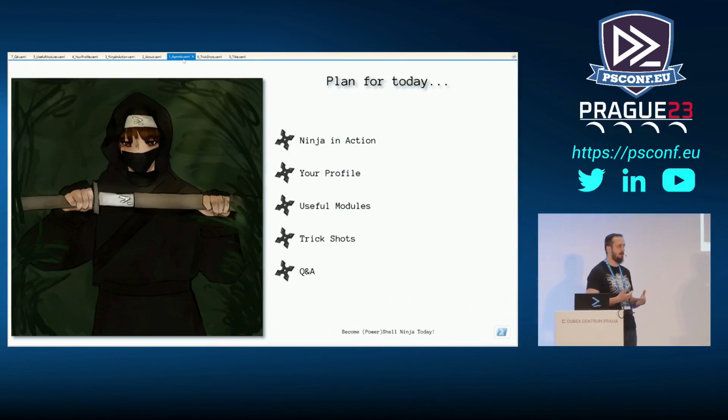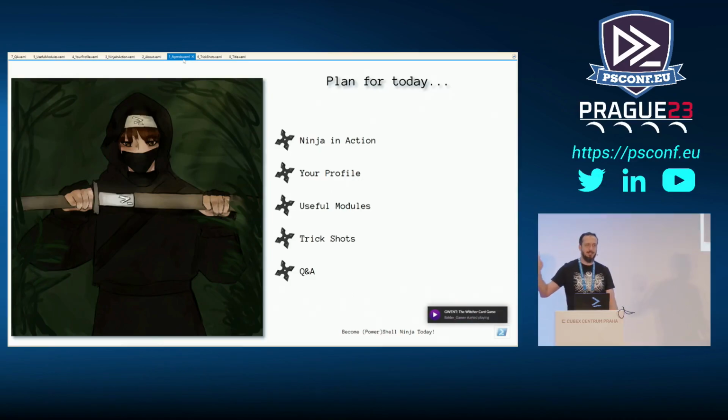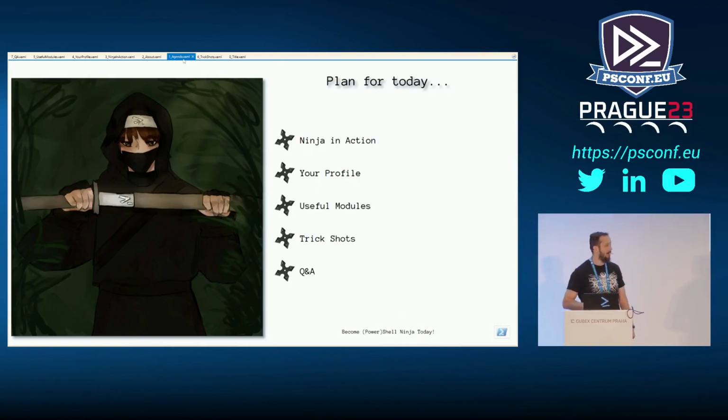So I will spend some time talking about profiles because, well, basically that's the primary tool where you will set up your tool set, where you make sure that your pens are up and the sword works properly. Then I'm going to explain or mention a few useful modules that I use daily and a few trick shots that's going to be close to the end. And obviously, I will try to reserve some time for Q&A. But if you feel like you have a question, please raise your hand. I will try to repeat your question. If I forget about it, just make sure that I don't forget about it.